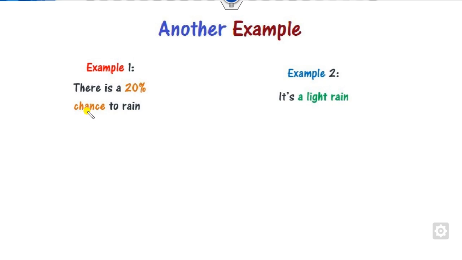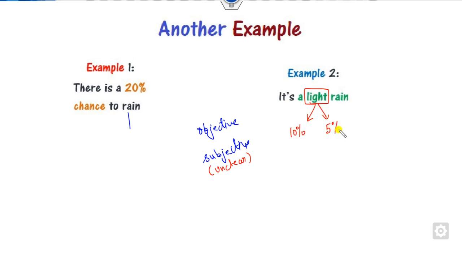Look at another example. There is a 20% chance of rain, while it is a light rain. Which one is defined for objective uncertainty, and which one for subjective uncertainty? Remember that subjective uncertainty means the statement is unclear. You can see the phrase light rain is unclear. Sometimes people may say 10% is a very light rain, sometimes 5% is a light rain, sometimes 7% is a light rain, and so on.